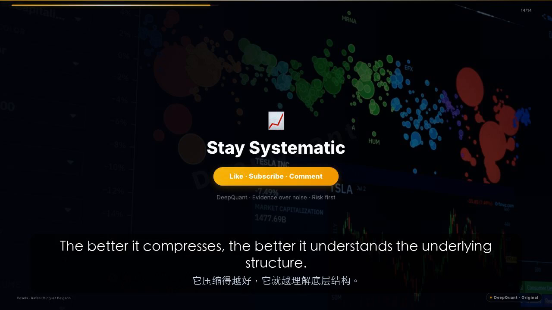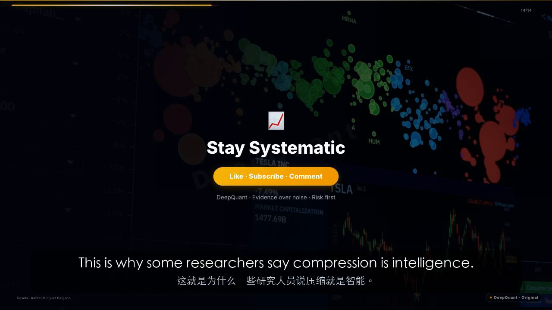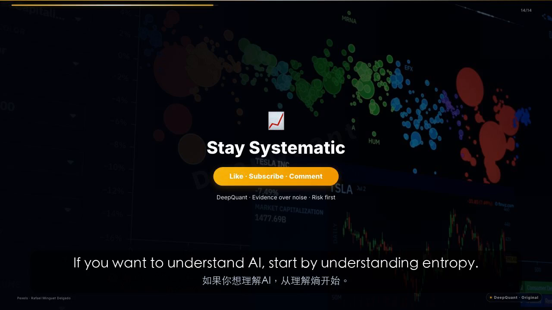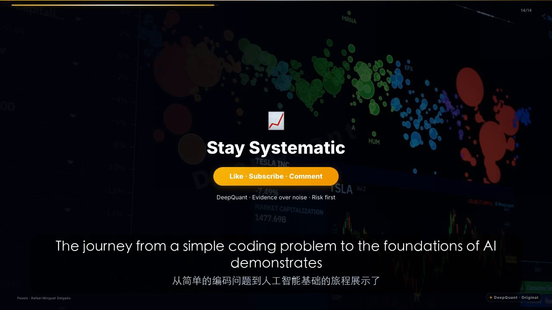This is why some researchers say compression is intelligence. If you want to understand AI, start by understanding entropy. The journey from a simple coding problem to the foundations of AI demonstrates the unifying power of information theory.